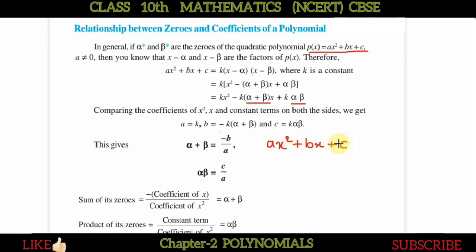Here the coefficient of x square is a, the coefficient of x is b, and the remaining constant term is c. So by comparing any quadratic polynomial with ax square plus bx plus c, we can find the values of a, b and c. Now we need not find the zeros. The sum of zeros is equal to only minus b upon a, that is, minus the coefficient of x divided by the coefficient of x square.